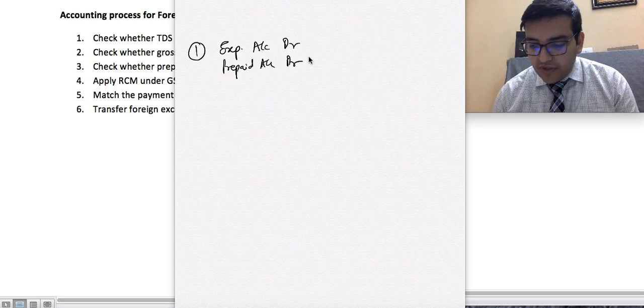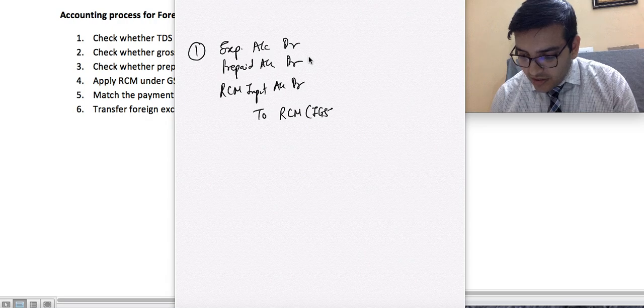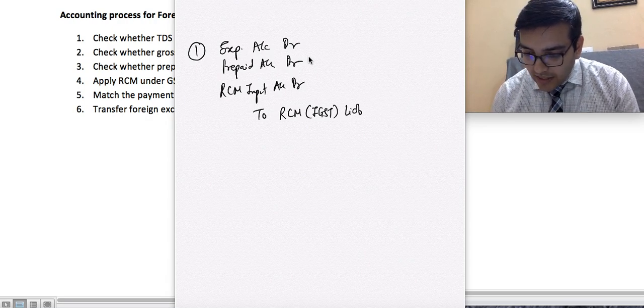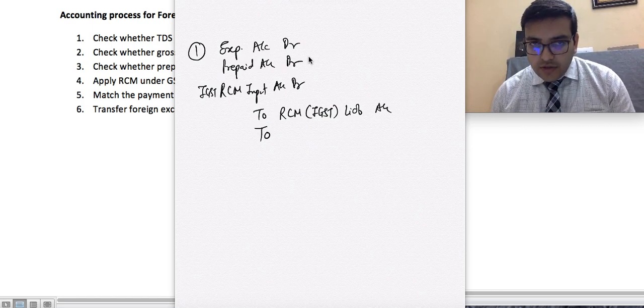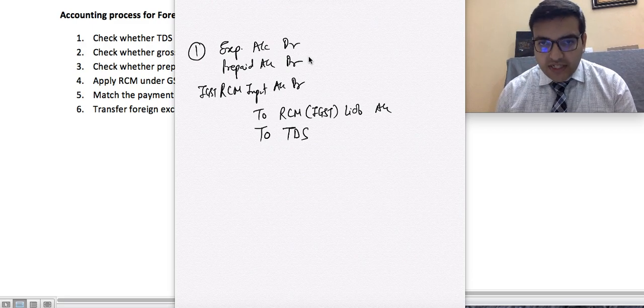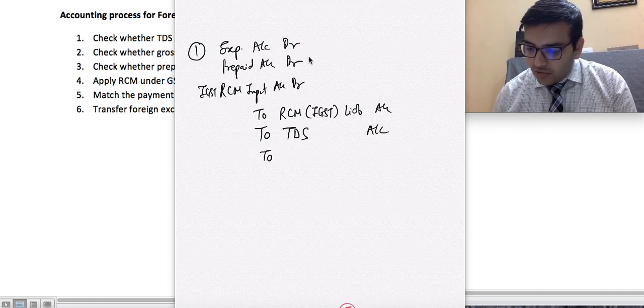Do we have an RCM? Yes. RCM input account debit. We'll write all the amounts. RCM input is there, so RCM liability would be there. You must write IGST RCM liability and IGST RCM input. Right? So this will match. Do we have TDS? No, we do not have TDS, but TDS is a liability. In case we have it, we have to put a figure. So there is RCM, there is prepaid, and then there is the vendor account. So what is the name of the vendor? Travel Clicko.